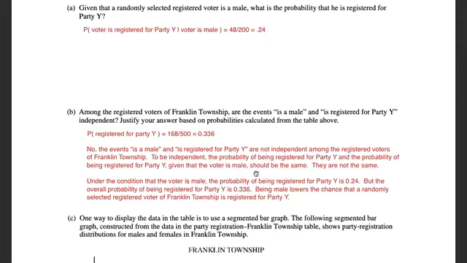That's why I'm ending my answer with this statement: being male lowers the chance that a randomly selected registered voter of Franklin Township is registered for party Y. So I am justifying my answer based on probabilities, and it's the comparison of those probabilities that justifies the no.